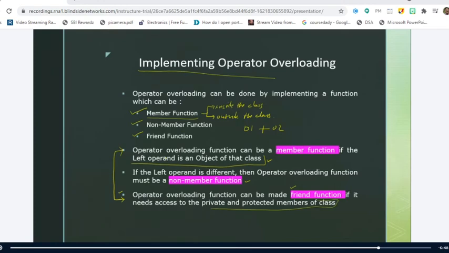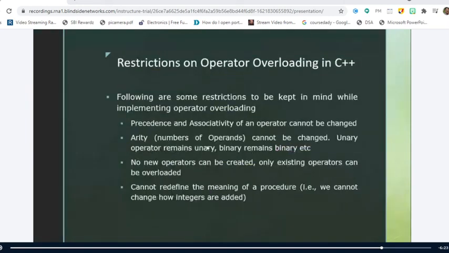It is not the object of the same class. All these things we will see with examples, but try to remember these simple points. If it is a member function, the left operand is the object of that class. If it is a non-member function, the left operand is something different. Is it clear up to this point? Yes, sir.